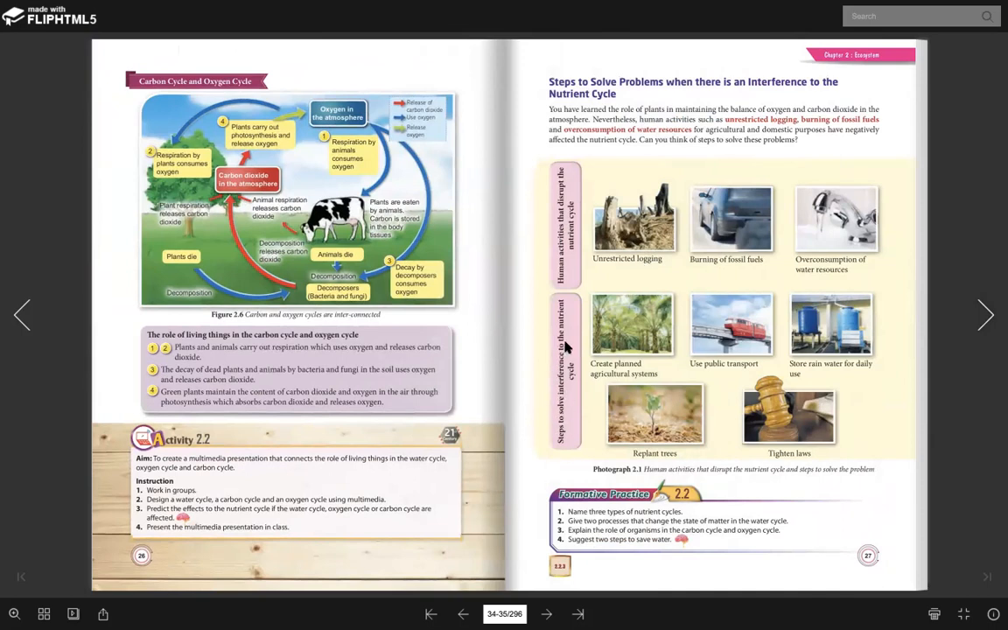Okay, so how can we stop this? What is the solution? Pertama sekali, create a plant agriculture system. Sebagai contoh, kita buat hutan simpan kan. Lepas tu, use public transport. When we use public transport, we can minimize the release of carbon dioxide. Other than public transport, maybe you can do carpooling, berkongsi kereta, and then store rainwater for daily use. Kita guna air hujan. Lepas tu kita tighten the law so that people are afraid to go against the law. Kita bagi denda ke dan sebagainya. And then the last one is we replant the trees. When we do logging, bila kita buat pembalakan, kita kenalah replant balik pokok tu.